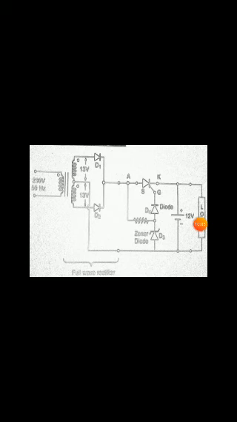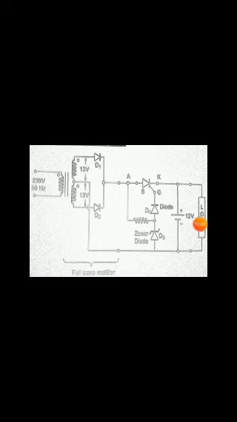So to avoid damage to the thyristor, we use the resistor and the Zener diode. Whenever current is more than that, the Zener will automatically break down, and it flows in this direction only. Some amount of voltage will be applied. In this way the Zener diode is used here.